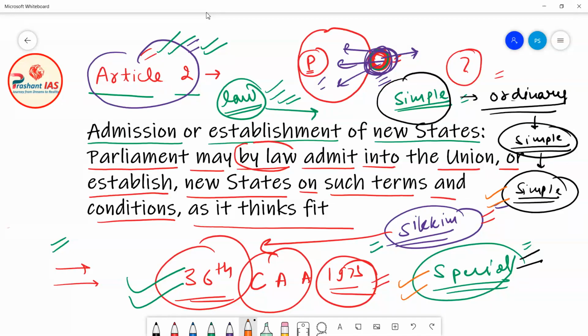So it was done so that in future, if any other government wants to interfere with the admission of Sikkim into the Indian Union, then it has to go by way of constitutional amendment. So the Constitutional Amendment Act actually gave extra protection for the admission of Sikkim into the Indian Union. Sikkim was added into the Indian Union by amendment to provide extra protection to that law.